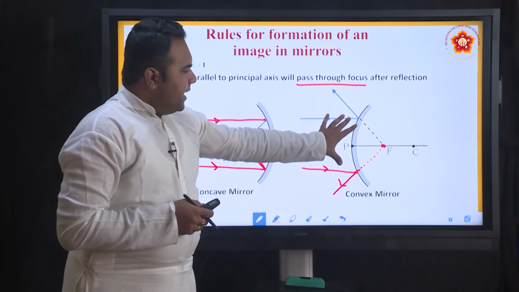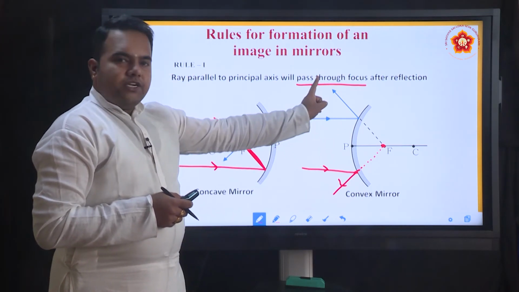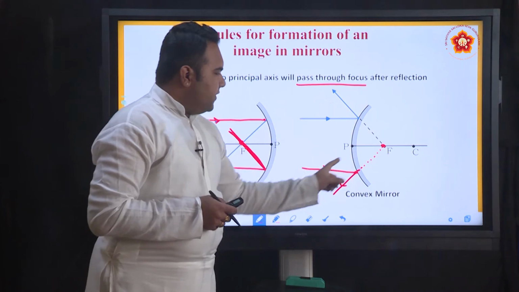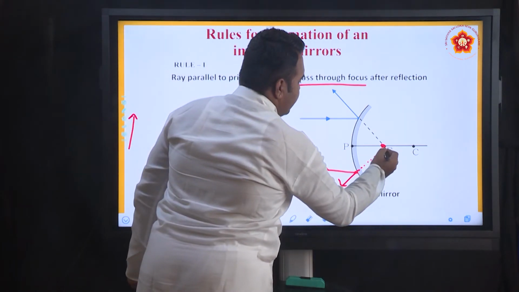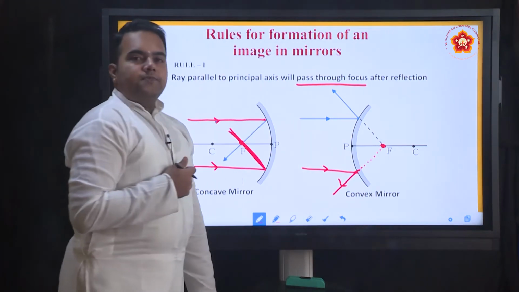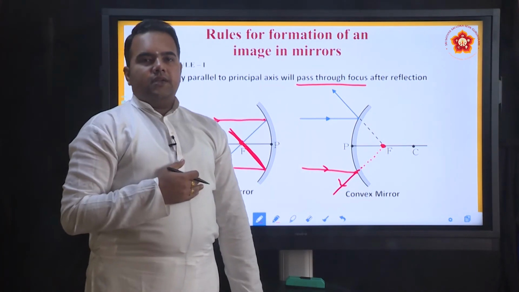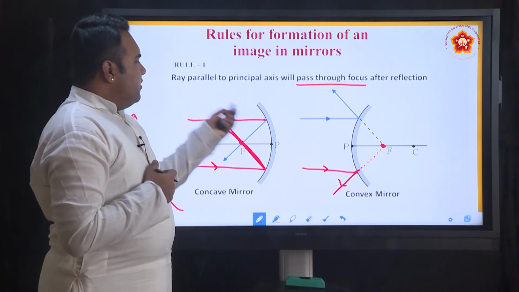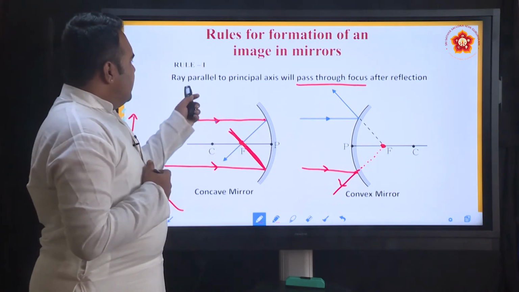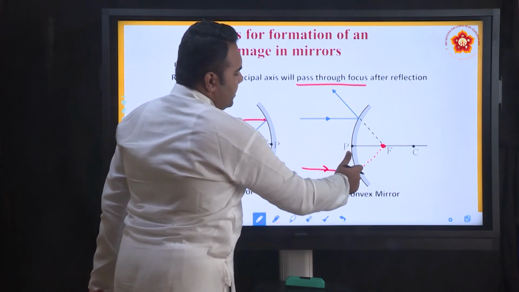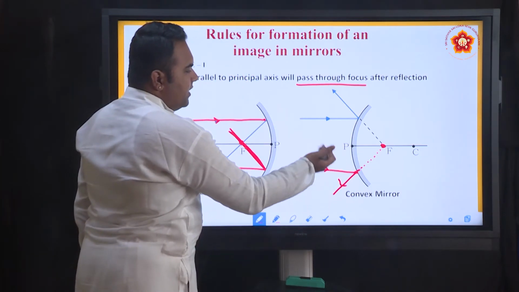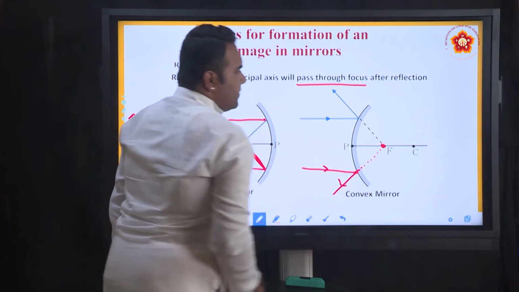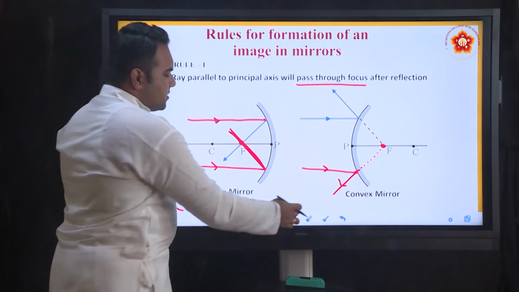Any ray of light parallel to the principal axis, after the reflection, all these reflected rays appear to come from a point inside the mirror, and that is called the principal focus of the convex mirror. So, the same rule applies to a convex mirror: any ray of light parallel to the axis diverges after the reflection and appears to come from the focus. Let us go to the next rule.